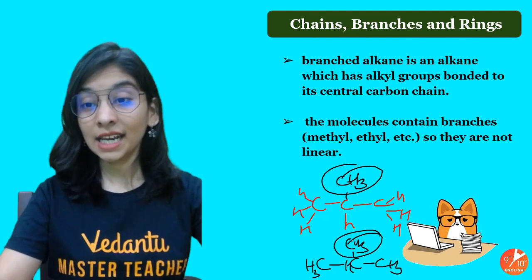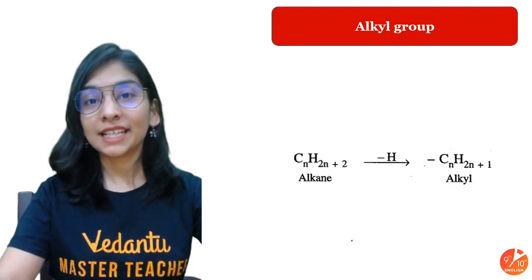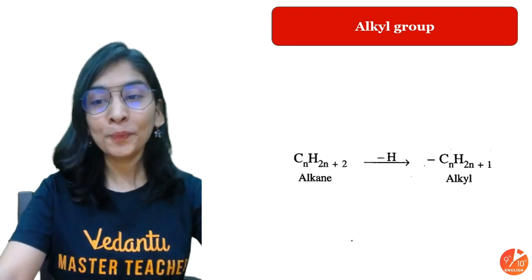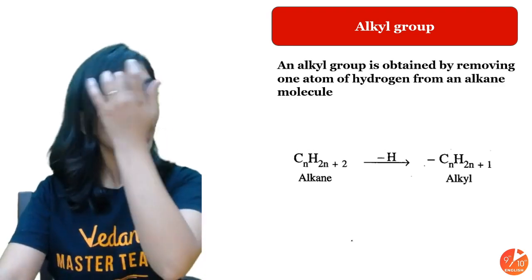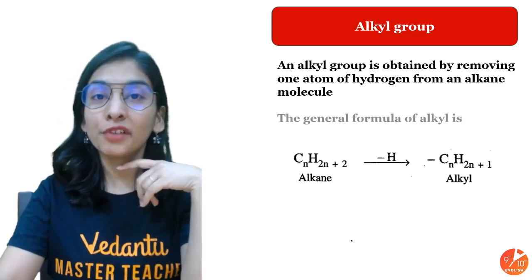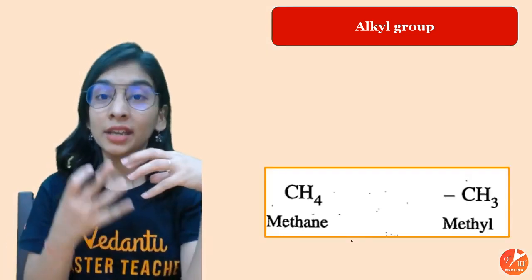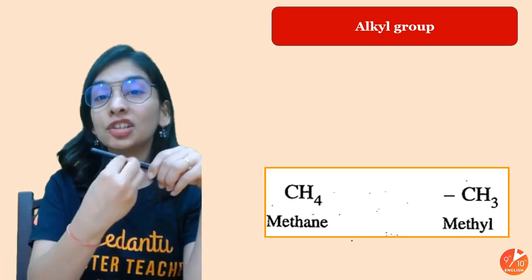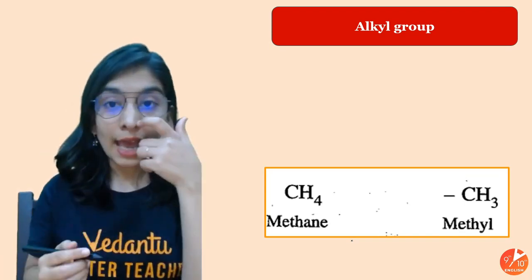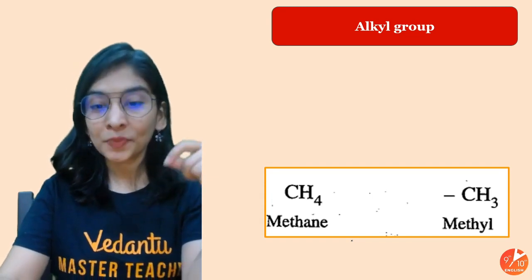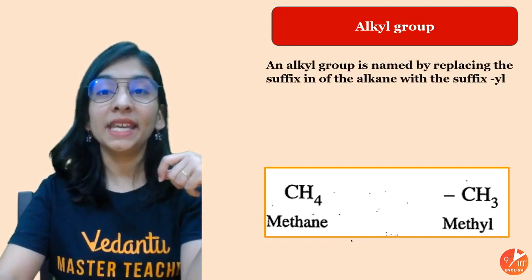So this will be pretty easy, but at least you should know what an alkyl group is, and that you know clearly now, right? By removing 1 hydrogen from an alkane, we get our alkyl group. They always act as a substituent. Substituent means something attaching to my main carbon chain, and it always acts as a prefix, giving the numbering in the very start.